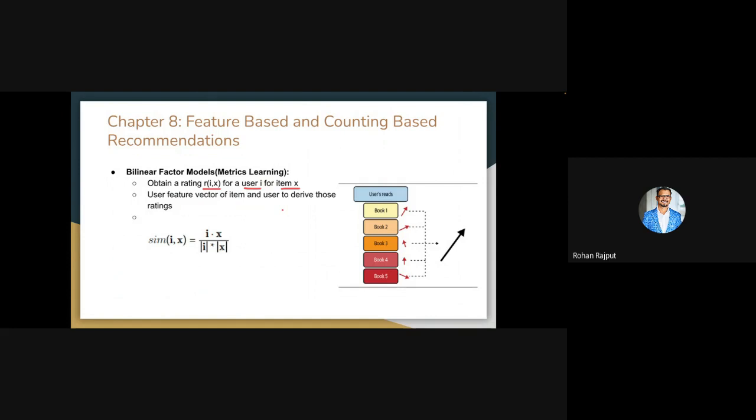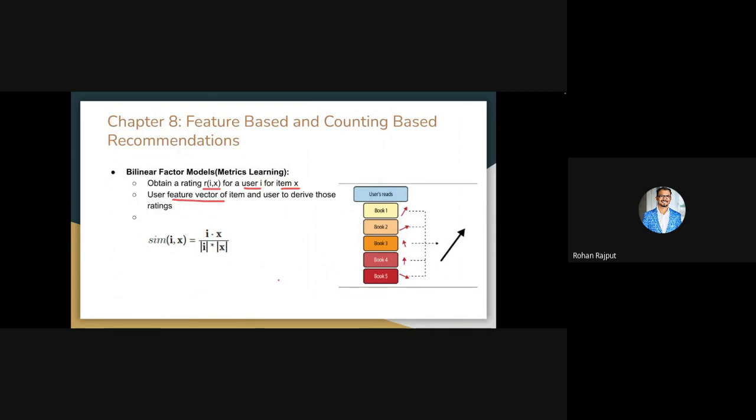Now, our objective is to find a way where, using the feature vectors of item and user, we derive those ratings. For any unknown item, based on the user feature and item feature, we want to derive this rating. And this is the entire objective of a recommendation system. Now, to derive that, we have to find some kind of similarity score. The similarity score helps us find which particular user vector is similar to which item vector.